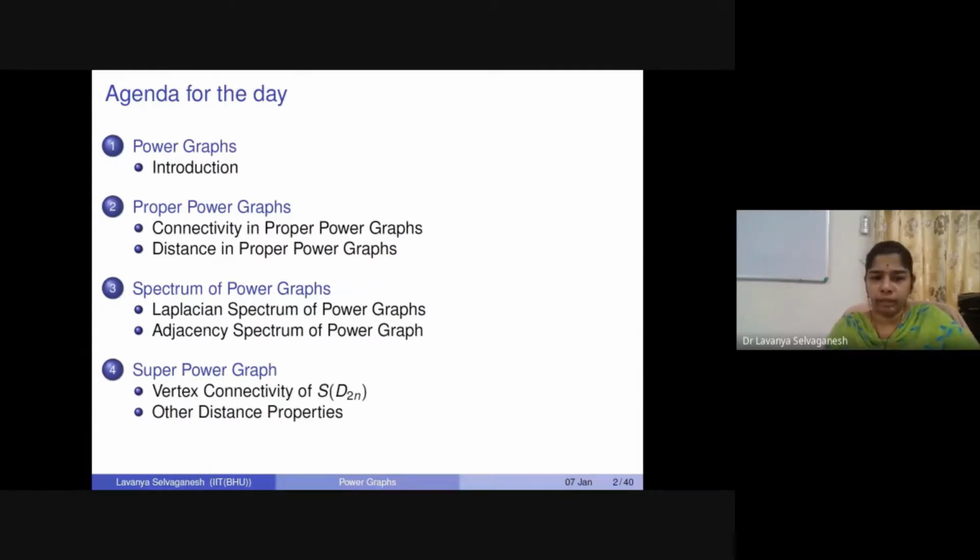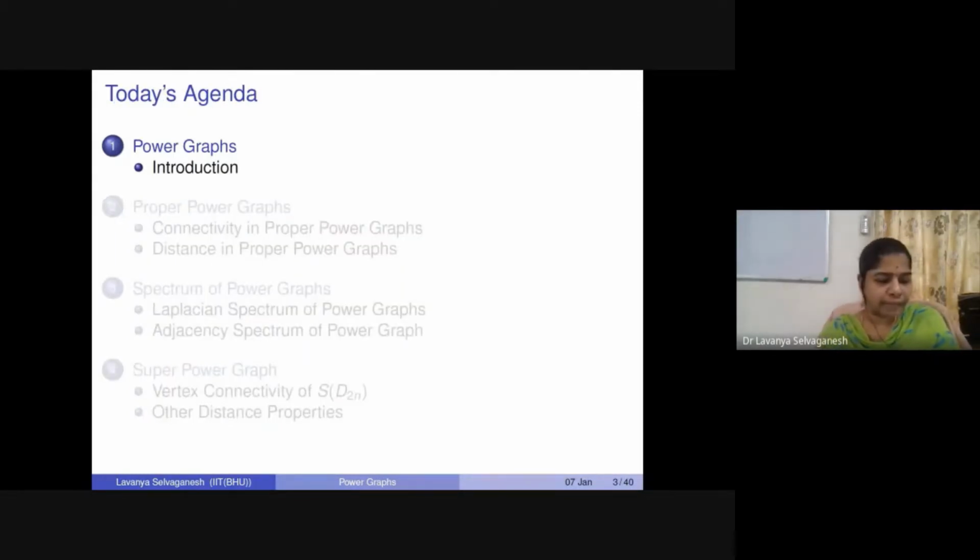Here again, this collection of graphs is our focus: the power graphs and super power graphs. For today, I'll give a brief on power graphs, proper power graphs, spectrum of power graphs, and also super power graphs. That is where we will talk about some recent unpublished work which we have communicated recently. Okay, so let us begin now.